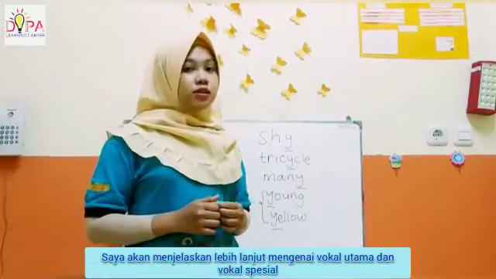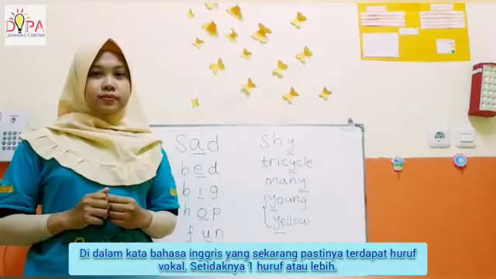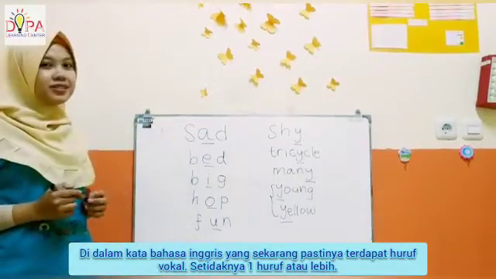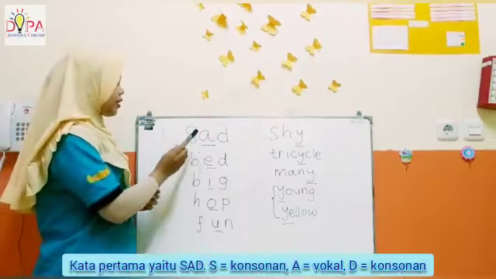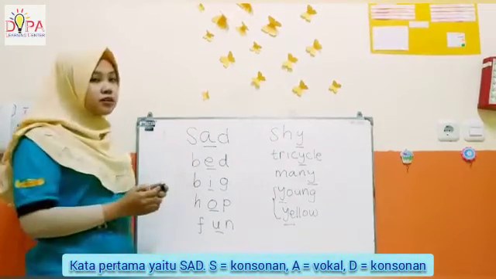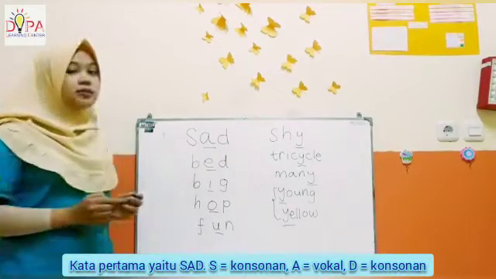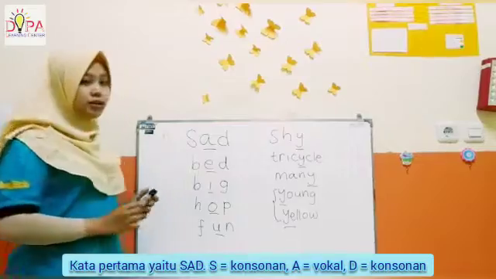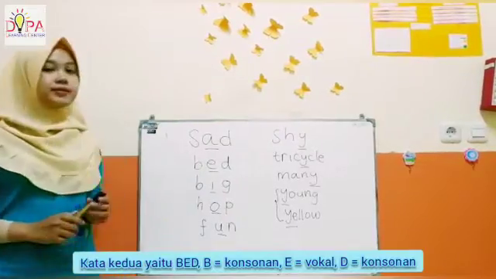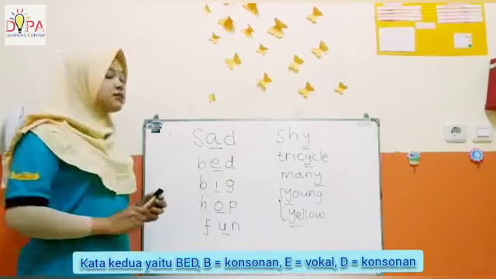Now, all English words have vowels, maybe one or many. Let's take a look at these words. The first word is set. S is a consonant, A is a vowel, and T is a consonant. The second word is bed. B is a consonant, E is a vowel, and D is a consonant.